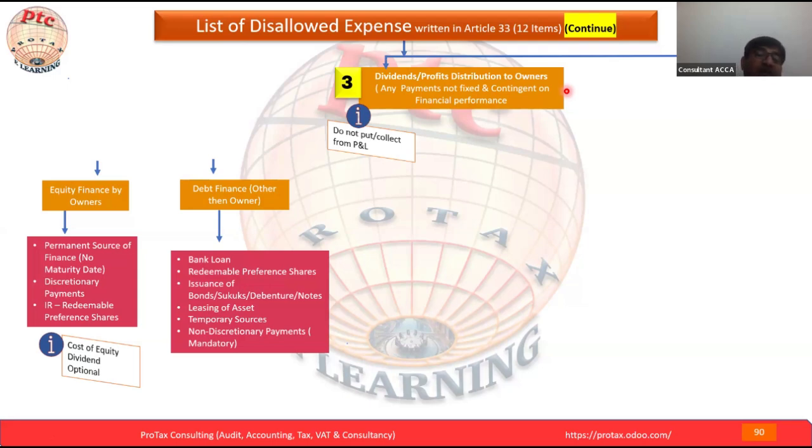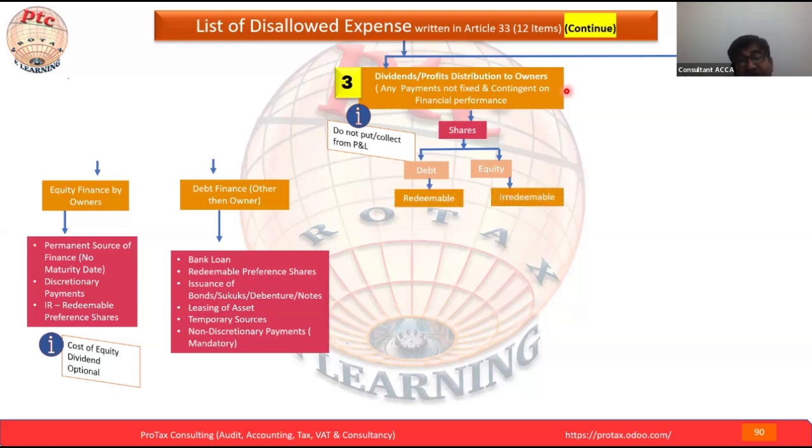Okay, let's move in the same way. First, we are familiar with shares. Normally we are familiar with shares as equity. Now we are separating into equity and debt, because some shares will be equity and some will be debt. Now let's understand what is equity and what is debt.